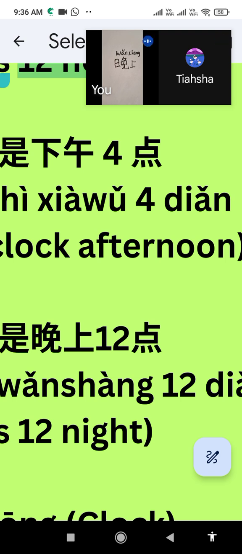It is also not Xia Shang. Shang is totally off here. Only Zhao Shang and Wan Shang use Shang, in different parts of the day. After 12 until sunset, that timing is called Xia Wu.